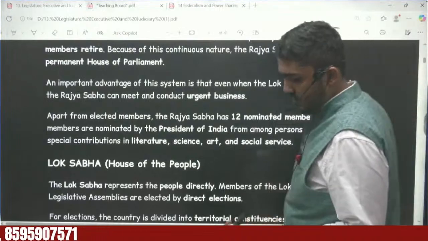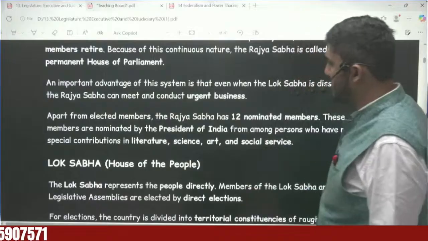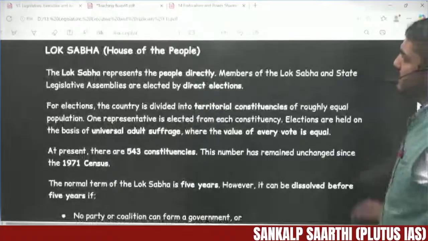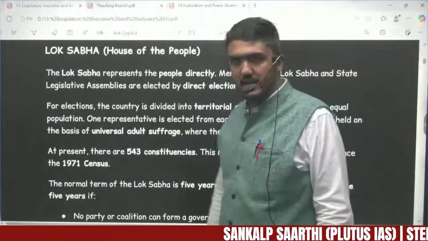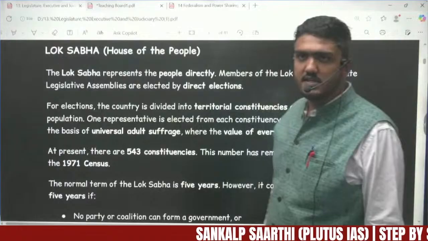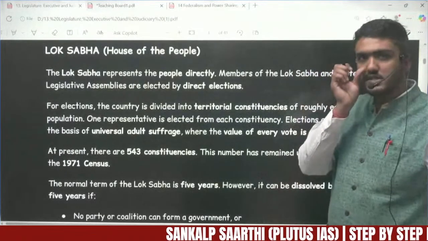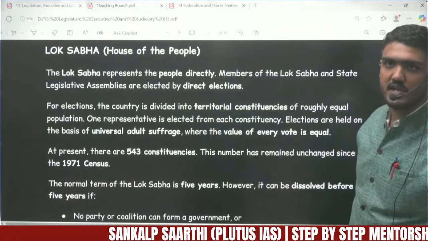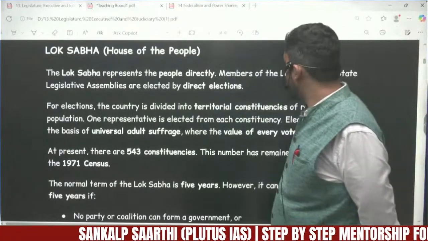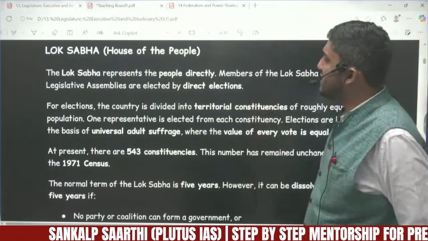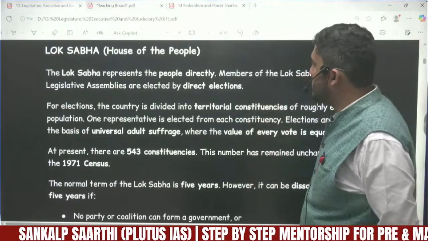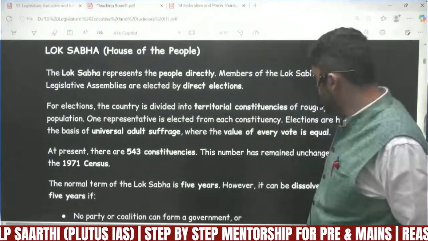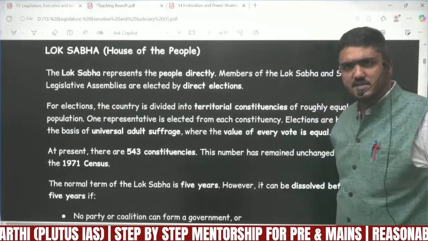Now talking about Lok Sabha. What happens in Lok Sabha? In Lok Sabha, the people are directly elected. The entire country is divided into several electoral constituencies, and from every one electoral constituency, one member has to be elected as the member of Lok Sabha. The members of Lok Sabha and the state legislative assemblies are elected directly. As I told you, the entire country is divided into several electoral constituencies, roughly on the basis of population.